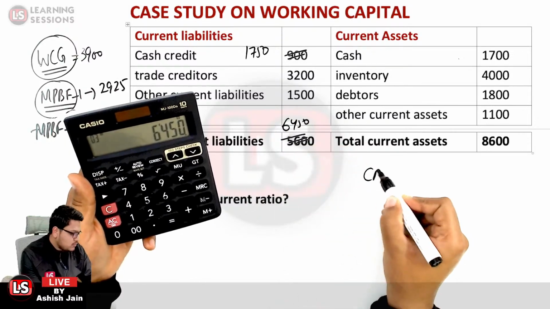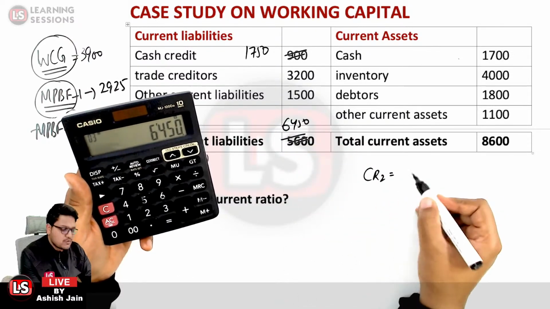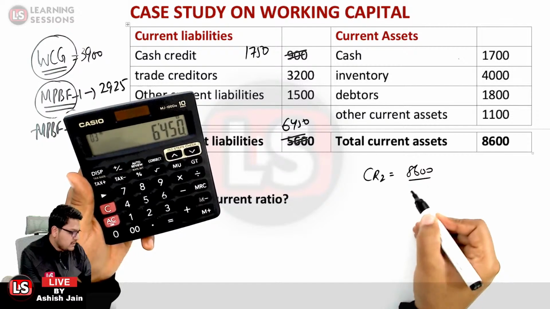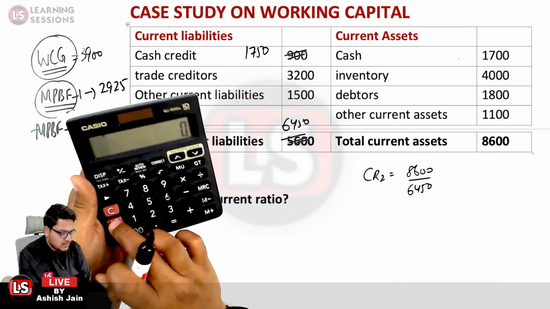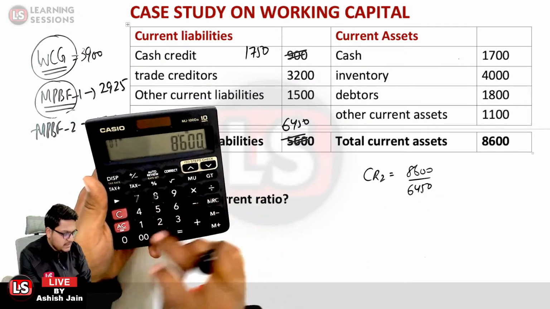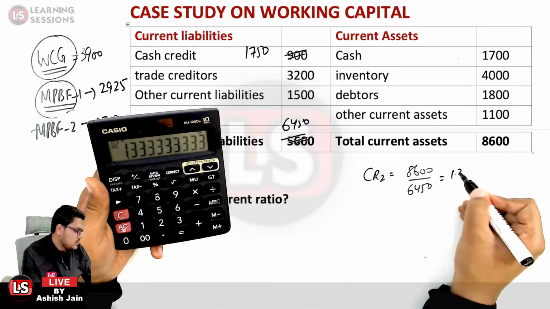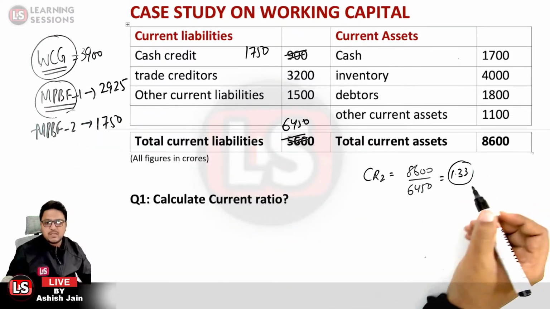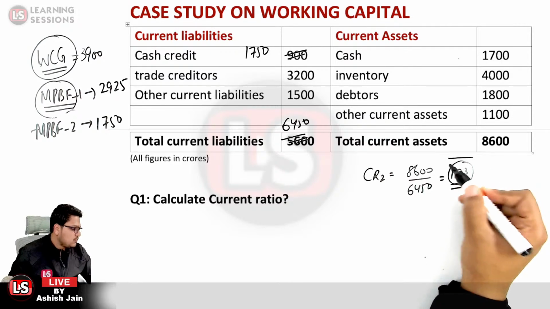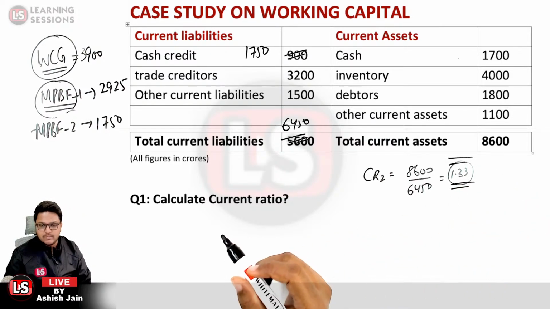So as per method 2, the current ratio would be equal to 8,600 divided by 6,450, that is equal to 1.33. So as per method 2, the current ratio would be 1.33 to 1.